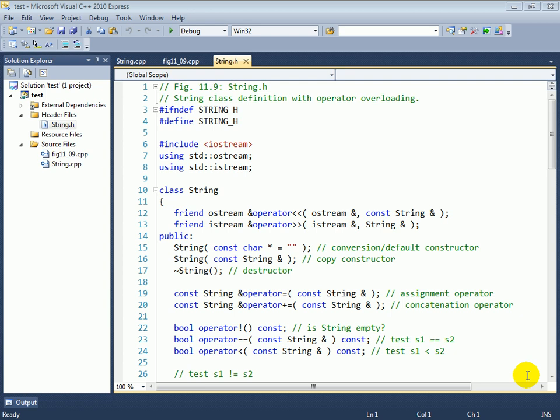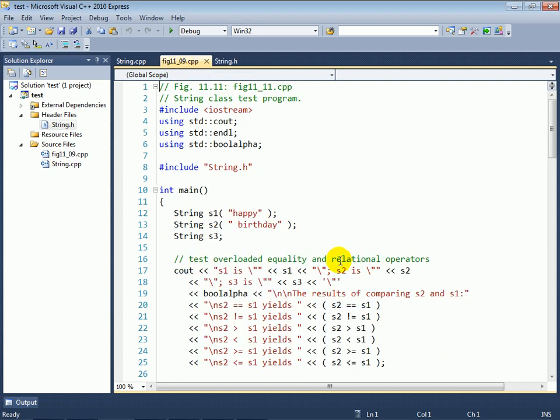Now, much of what we have in this string class is very similar to the array case study. So rather than going through all of that again, what we're going to be doing here is focusing on the things that are special about our string class. First let's take a look at our main program, see how we use our class string, take a look at the various overloaded operators, then we'll take a look at the header file to show you the declarations of the member functions, and then we'll take a look at the details of a few of those member functions to show you how they are implemented.